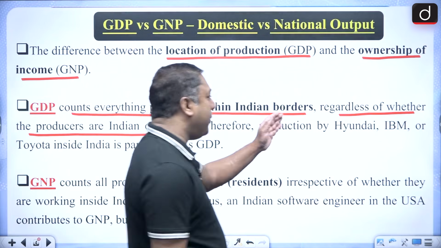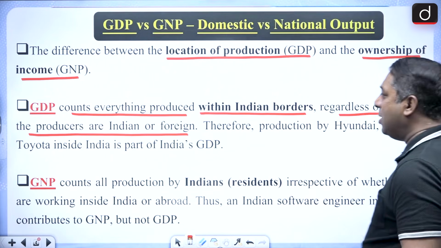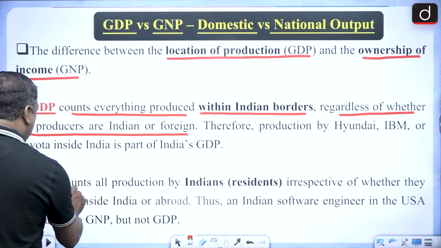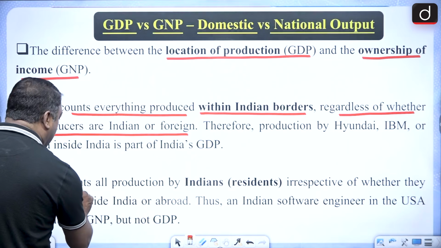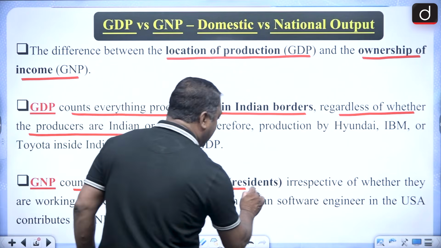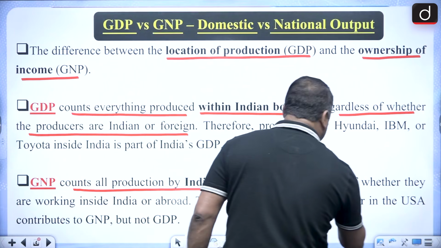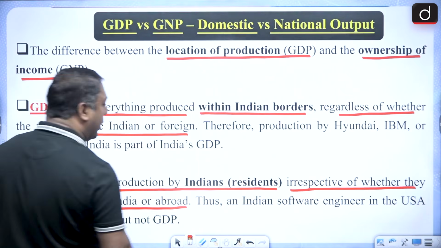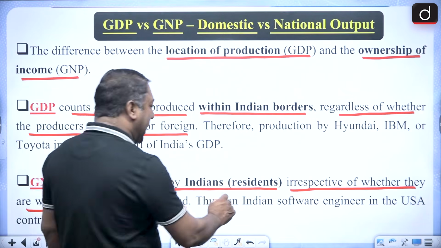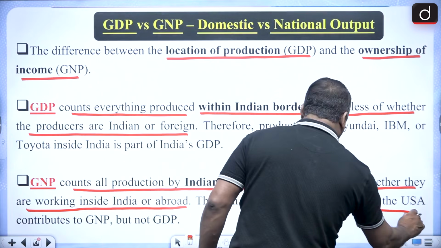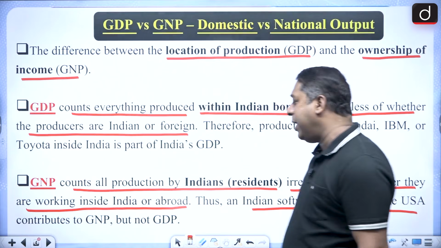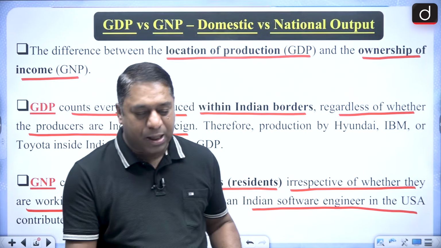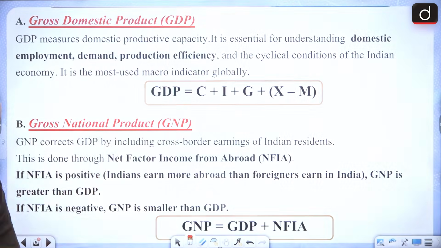So all that is being produced by Hyundai, IBM or Toyota is a part of India's GDP. But what about GNP? GNP counts all production done by Indians, irrespective of whether they are working inside India or abroad. So all the Indian software engineers who are in the US contribute to India's GNP, not GDP.